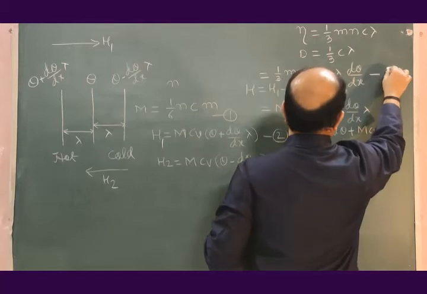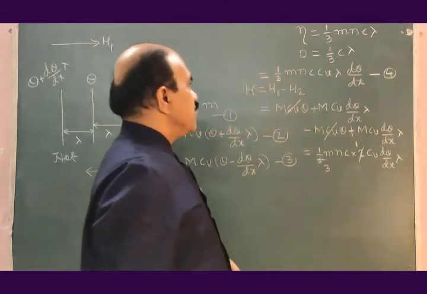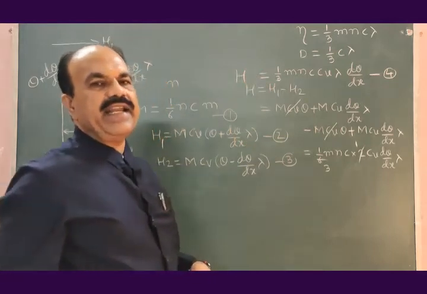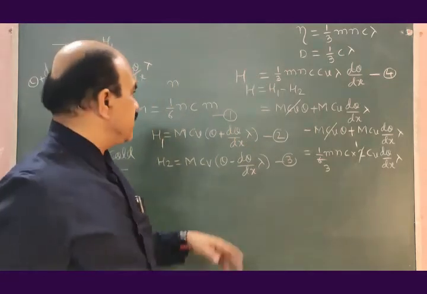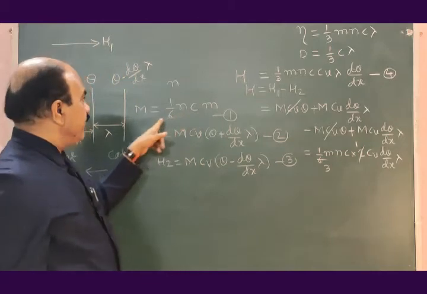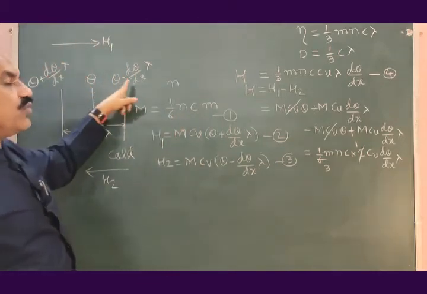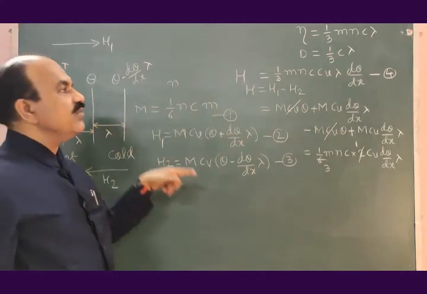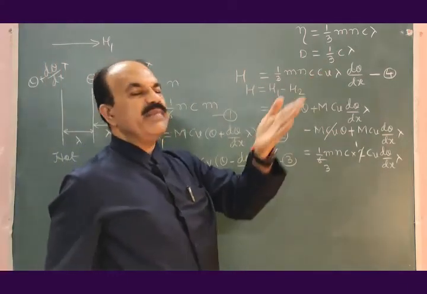Equation number 4. So, net amount of heat energy carried by the gas molecules of mass m from hot to cold side, from hot region to cold region of the gas is given by equation 4.